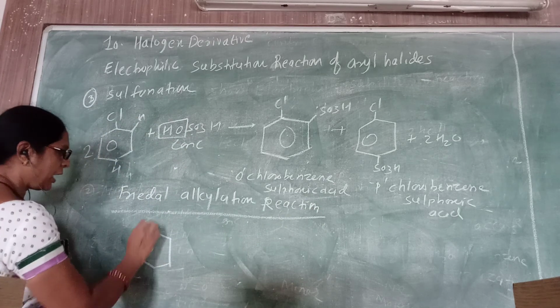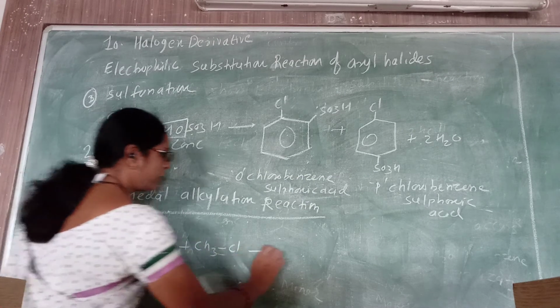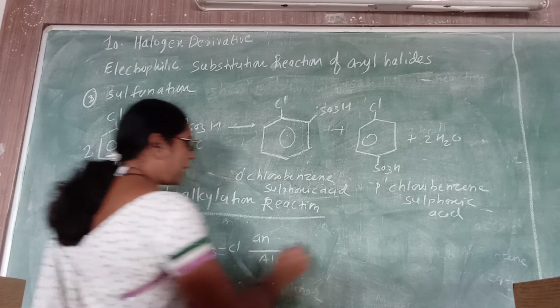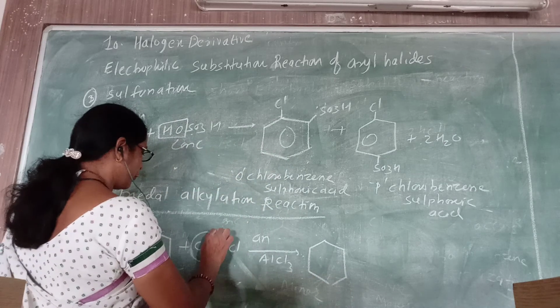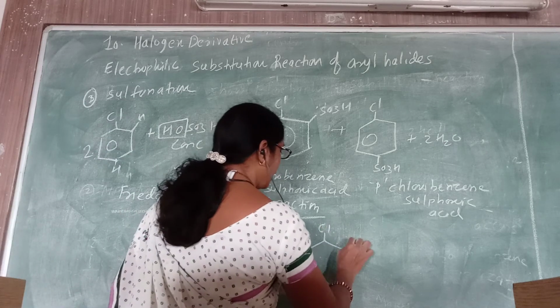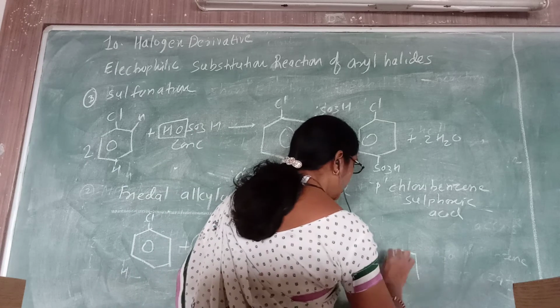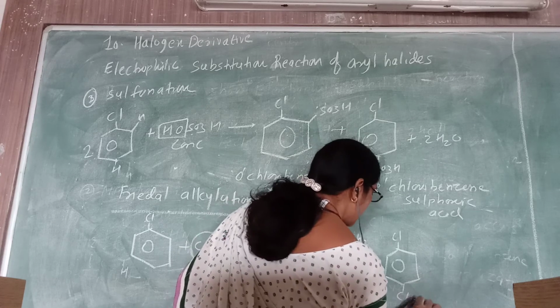Chlorobenzene, when reacted with an alkyl chloride, suppose methyl chloride, in the presence of anhydrous AlCl3, undergoes alkylation. The methyl group is obtained at the ortho position and the para position. So like this, Friedel-Crafts alkylation occurs.